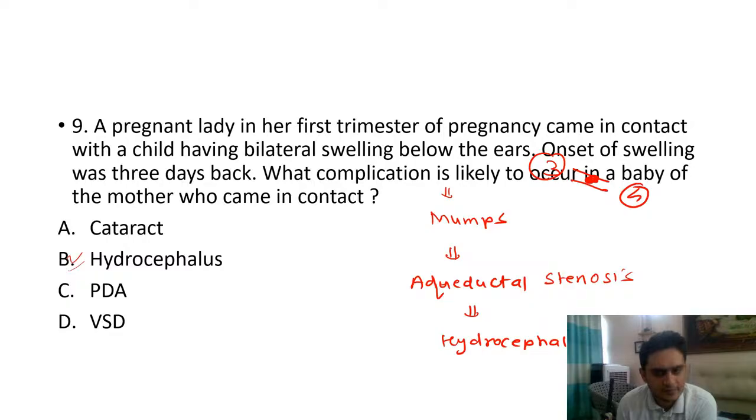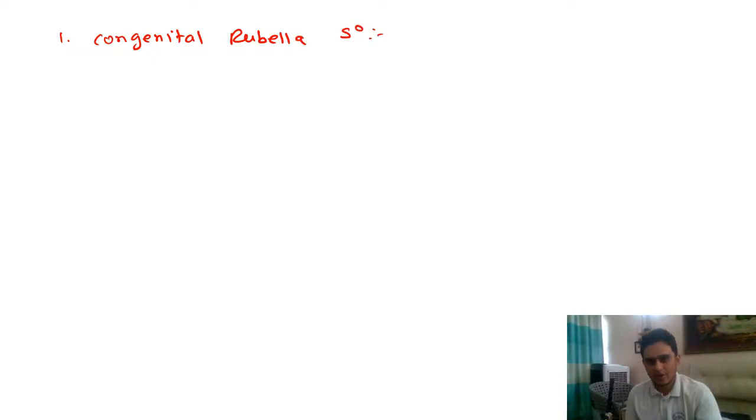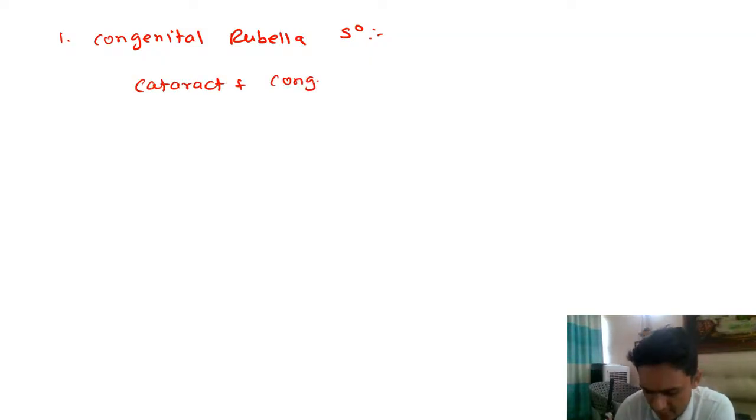Okay. So let's write down a few, as we have discussed. Let's write down a few congenital infections that are important. First is congenital rubella syndrome. So we have a triad. What is the triad of congenital rubella syndrome? You have cataract, plus you have congenital heart disease, and what is the third part?